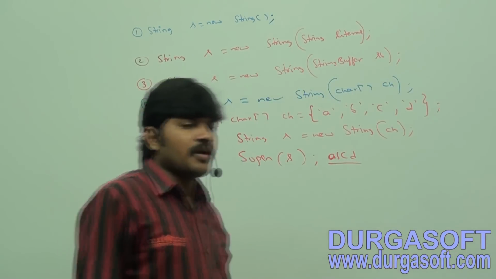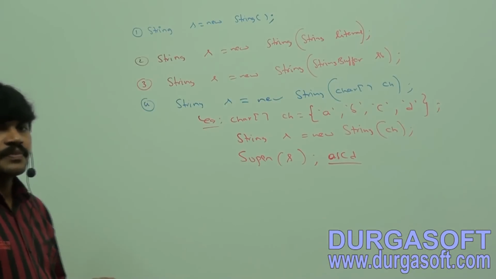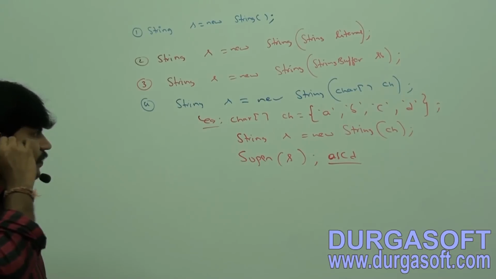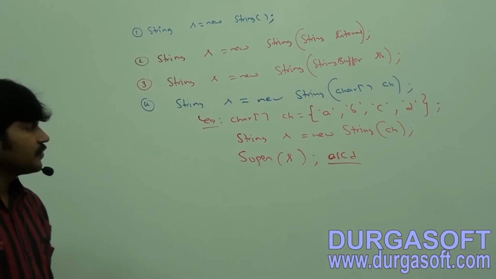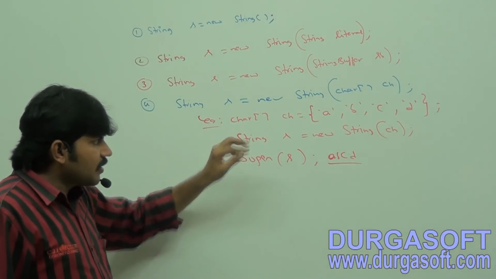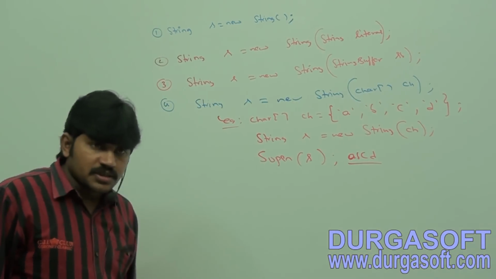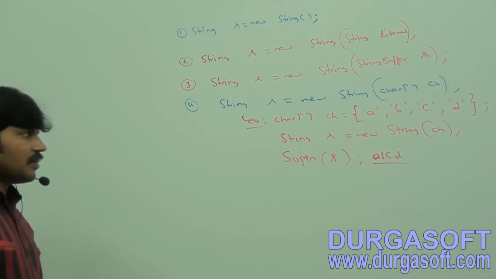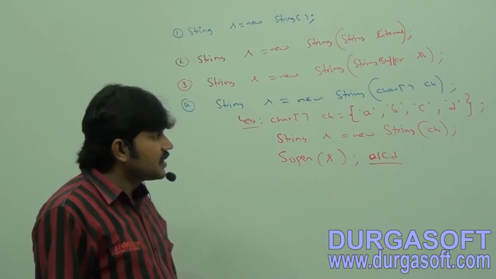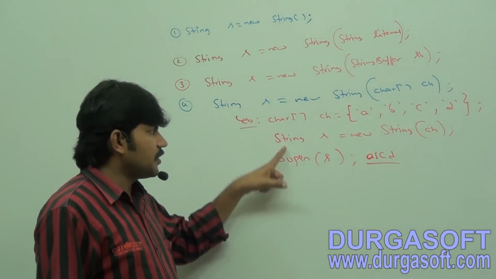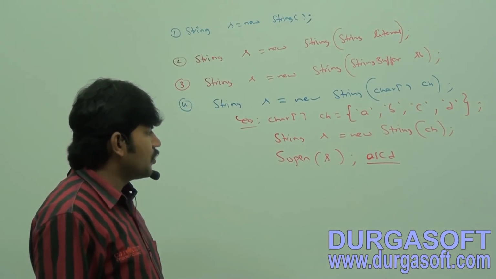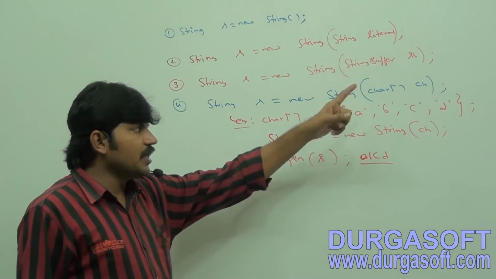Okay, example here: char array ch = {A, B, C, D}. Better to take it clearly.